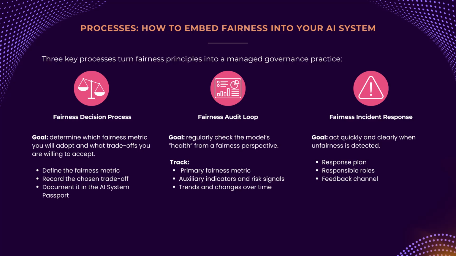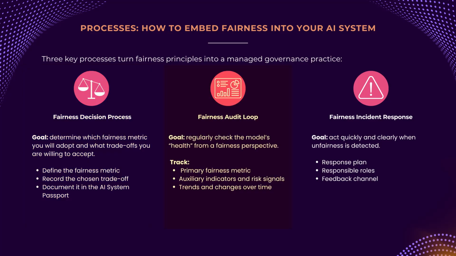Finally, processes. Now we have the right people and the right tools. But without clear processes, none of it works. There are three core processes that make fairness part of your system's DNA. First is the fairness decision process. As we've learned, you cannot be fair to everyone in every way. This process is about making a deliberate choice. You must select which fairness metric you will optimize for and what trade-off you are willing to accept. This decision must be recorded in the AI system passport and applied across the entire lifecycle.